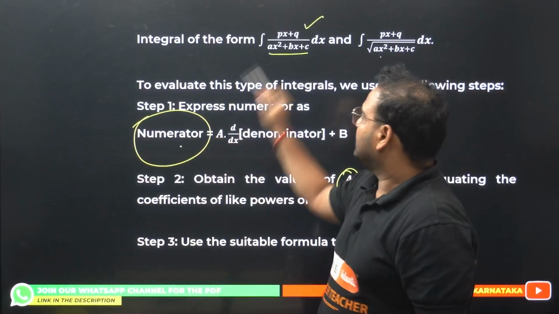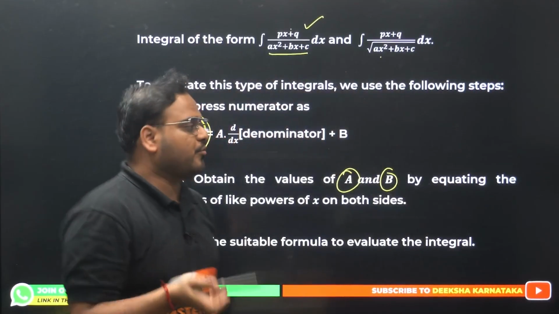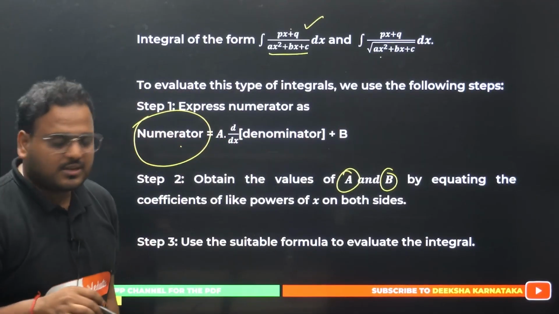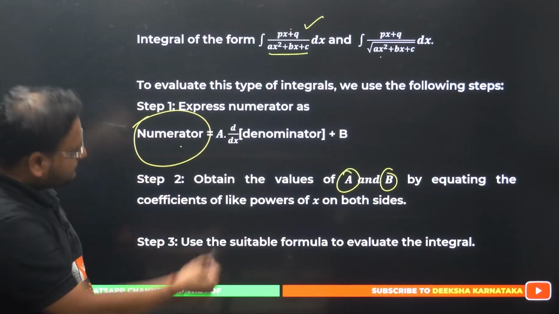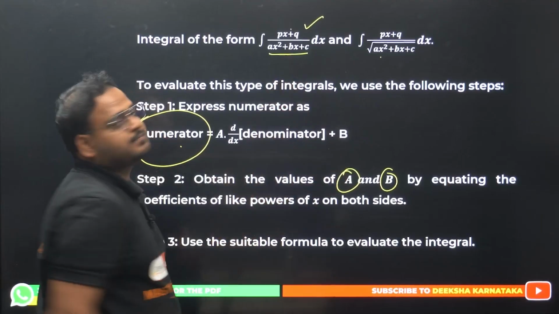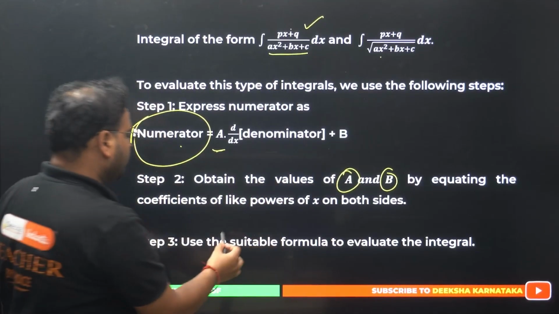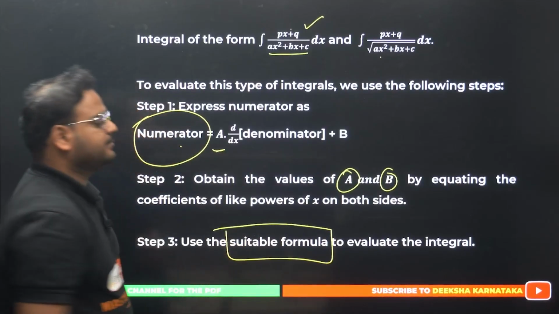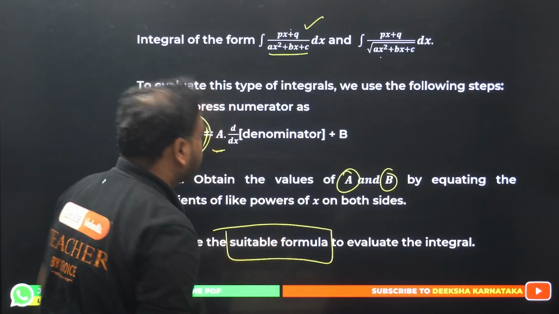Comparison. This will be the same form, px plus q. You'll have a linear form, one as the coefficient of x, one as the constant term. So compare to get the value of a and b. Once you get that, you put it back in the equation in this format only, and use the suitable formula to integrate and get the result. Don't worry, we'll see the questions, we'll see the problems. This is clear, right?